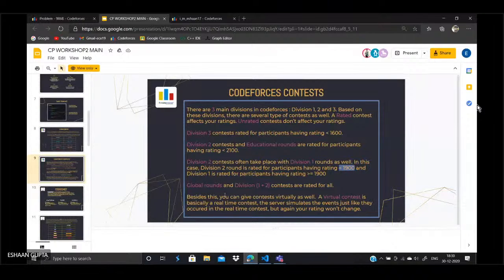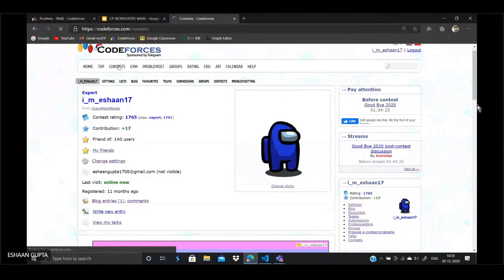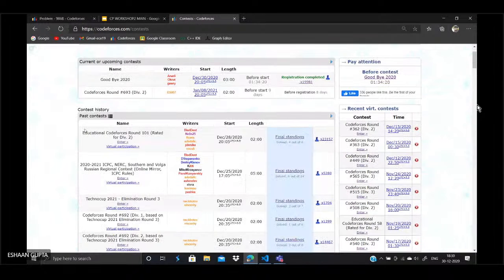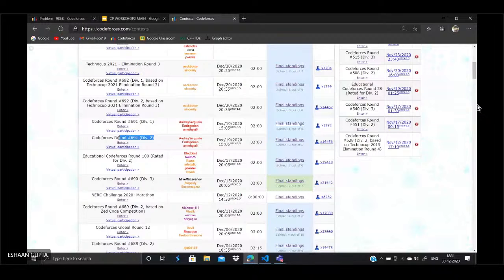Now I am going to show you some contests over here. You see, the recent contest was an educational round. It was Educational Round 101, and it was rated for Division 2, as I said. Then you also have these, like I said, when the Division 1 round and the Division 2 round are organized simultaneously. This is an example of it. This one, which was held on 19th December, was both for Division 1 and Division 2. Now the Division 2 round was rated till 1900, and all the participants above 1900 participated in the Division 1 round.